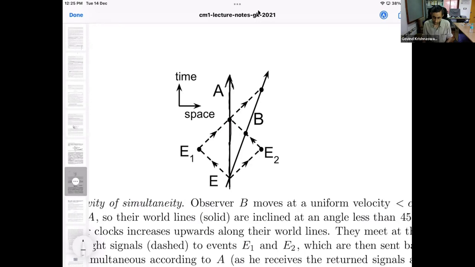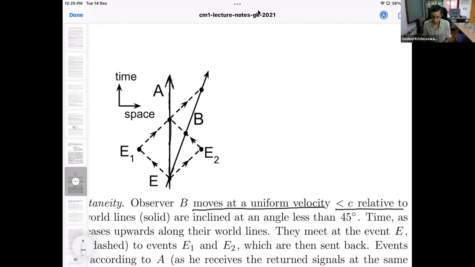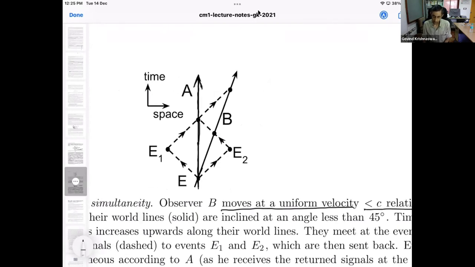That event of meeting happens over here at a certain time on A's clock and B's clock, suppose. At a certain common location, they both meet. And then B goes on her way, continues towards the right. B is moving uniformly relative to A, at a speed less than the speed of light, and therefore the world line of B would be inclined in this manner, because B is proceeding to other locations as far as A is concerned.